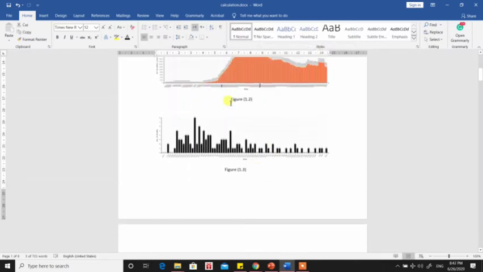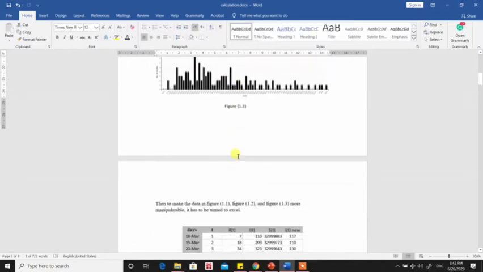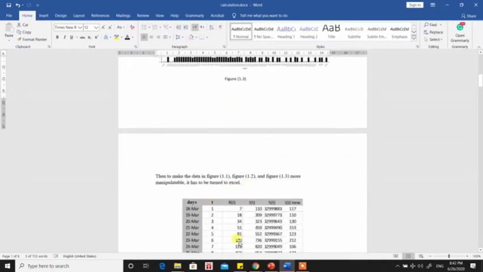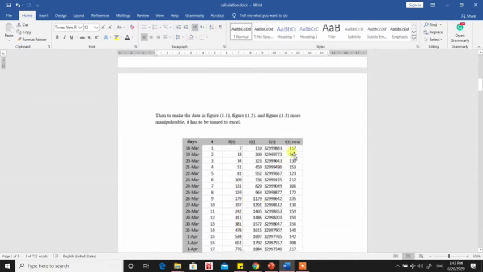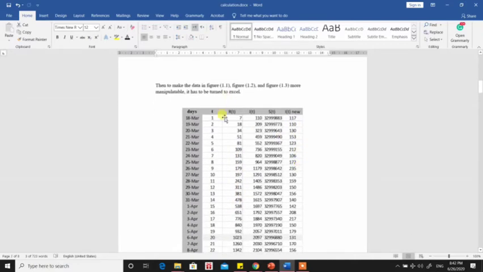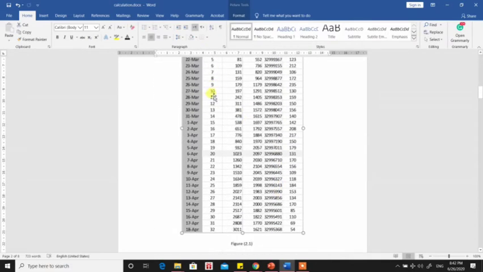The second step is to convert it from a graph to an Excel table to make it more manipulatable, so I can change the numbers and add them as I want. RT represents the release, IT represents the active cases, IT new is just the new cases, and ST is the susceptible over the course of 13 days.